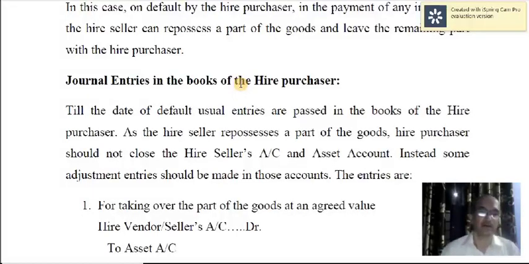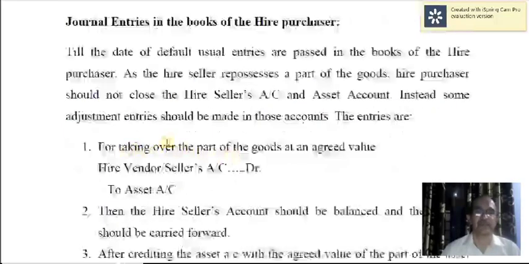Then once the year is completed, you have to charge depreciation, depreciation account debtor to asset account, and then transferring interest account as well as depreciation account to profit and loss account. These are the normal entries that are recorded every year. Of course, the first 2 entries at the beginning are only at the time of agreement, that is asset account debtor to hire vendor's account, and for making the down payment, hire vendor's account debtor to bank. Now let us see how the transactions are recorded here.